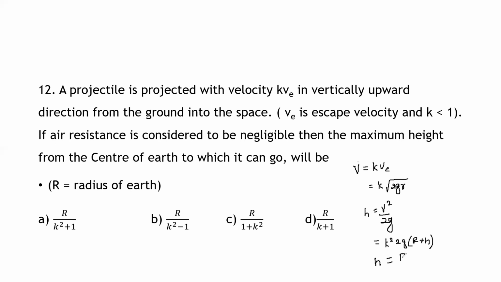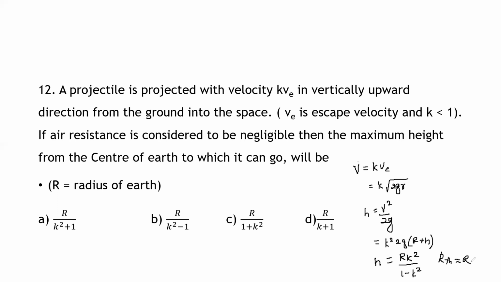If I simplify this, I'll get H is equal to R into K square divided by 1 minus K square. Why? Because here R plus H is nearly equal to R. Therefore, I am taking it as R K square divided by 1 minus K square.